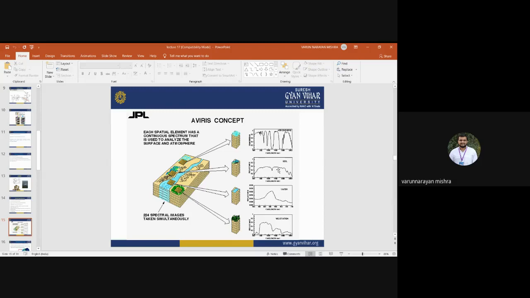In case of soil, you can see this is a very fine curve with the reflectance showing peak and valley configuration. Then in case of water, you can see here around 500 nanometers, it has some reflectance. In case of vegetation, it has higher reflectance in the IR wavelength, then again it starts absorbing the signal. In visible it has less reflectance, but when we go to the IR band, vegetation has higher reflectance. So on the basis of a spectral response curve, you can easily analyze different kinds of Earth surface features.